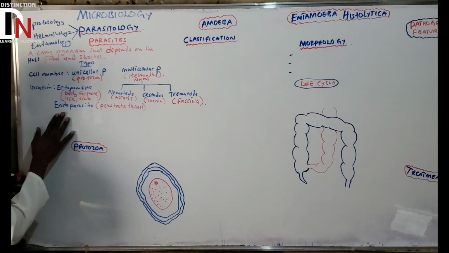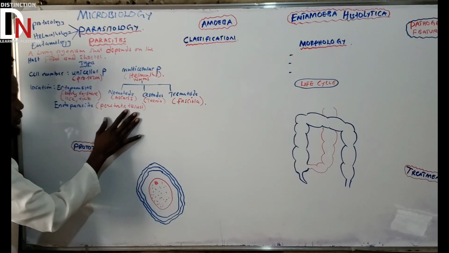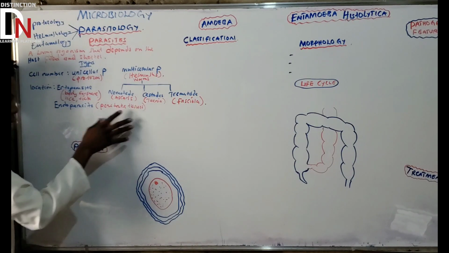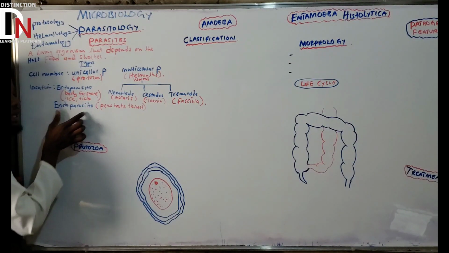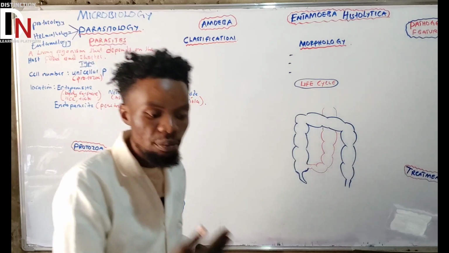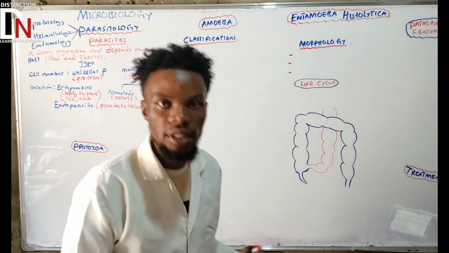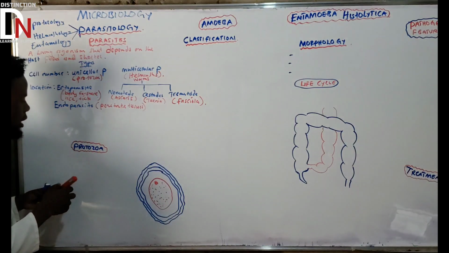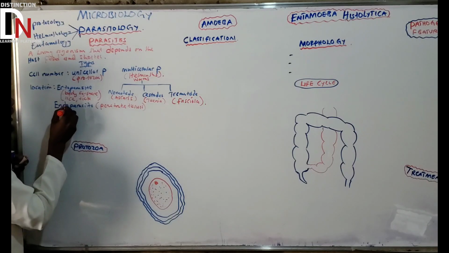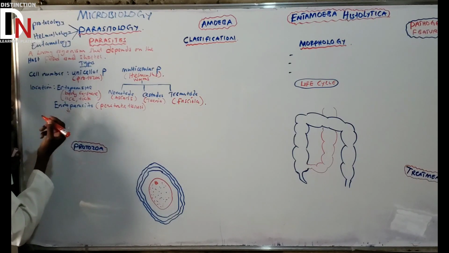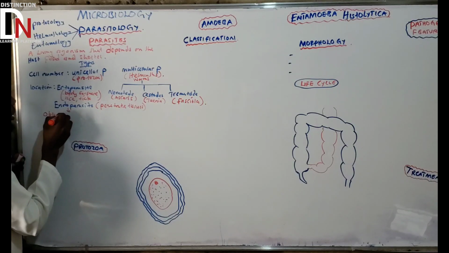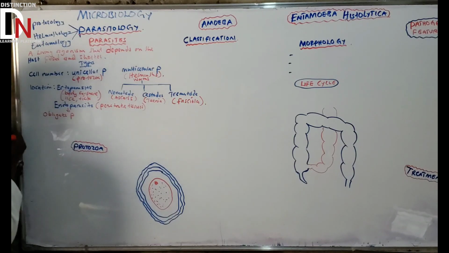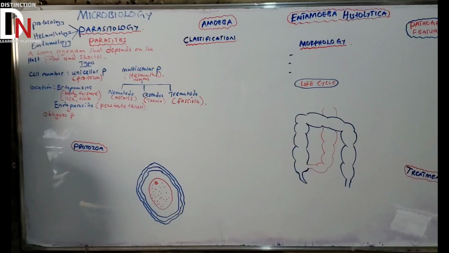Since we know endoparasites penetrate the body tissues, and since there are a lot of them, they are further categorized or subdivided into something important. The first one is the obligate parasite.